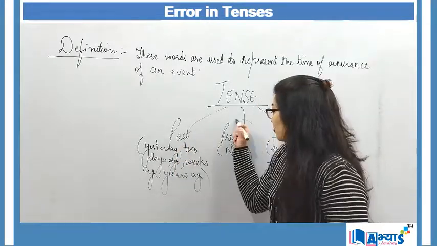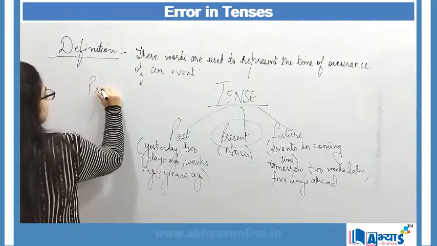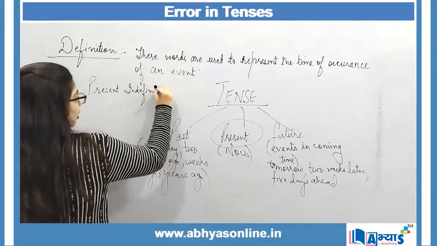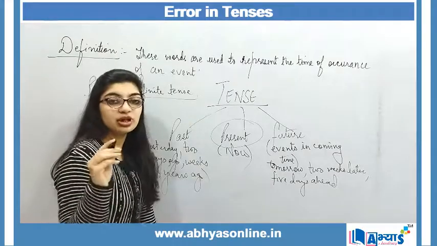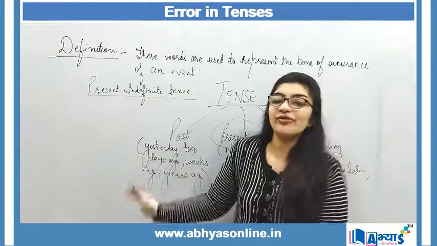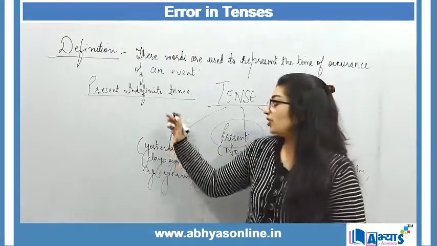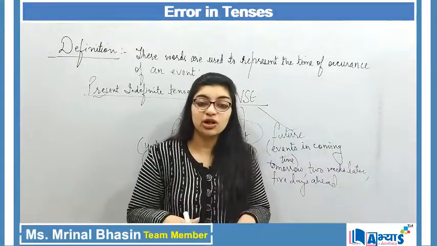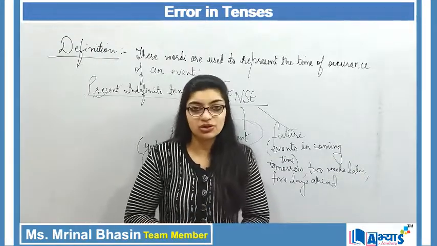First, let's talk about present tense. Whenever we are talking about present indefinite tense, present indefinite tense means that we are not sure about a particular time or a particular day when something is happening. We are indefinite about the exact time. We know that since it is present, that means something is happening now. But at what time or on which day that thing is happening, we are not sure about that.